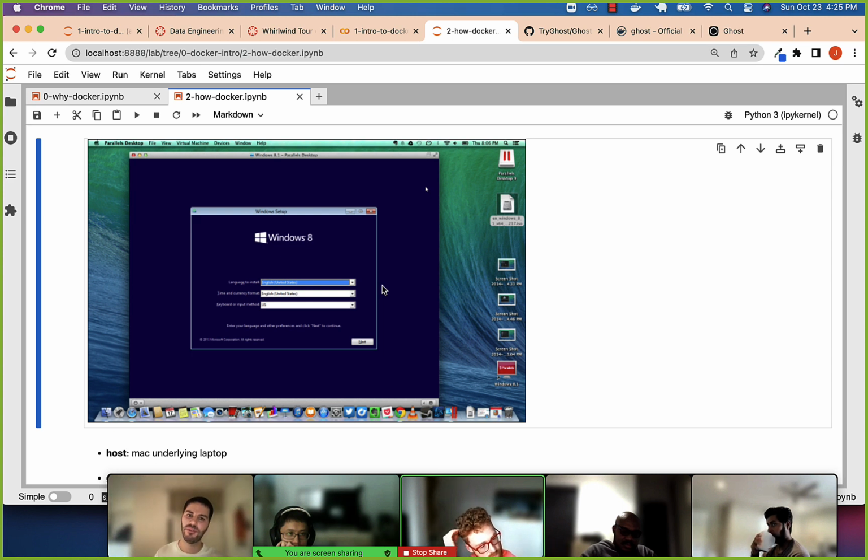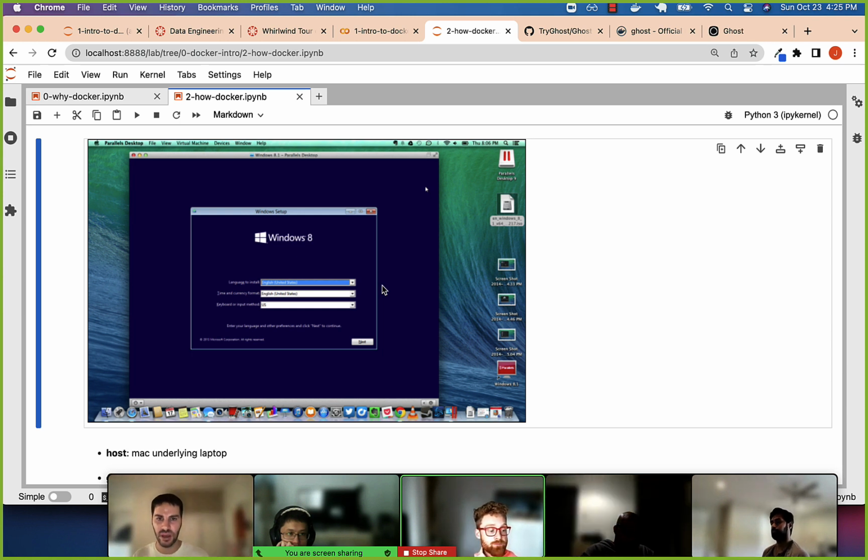The other thing is, if you ever booted up Windows, it takes some time to start up an entire operating system just for the purpose of booting up a website or launching some piece of software. So this is costly, mainly from a space perspective, but also from a time perspective.